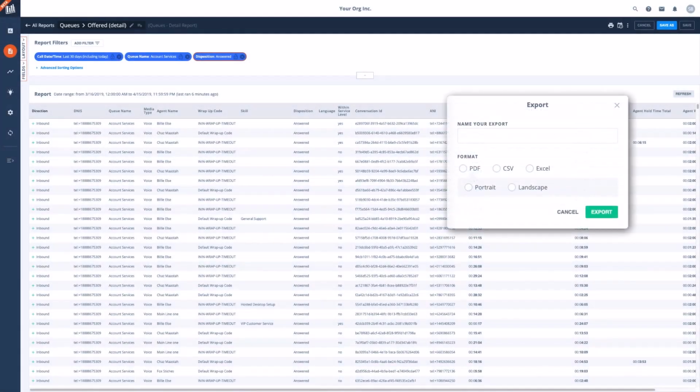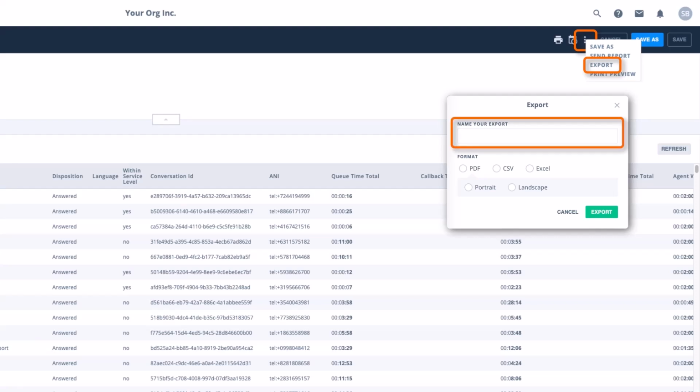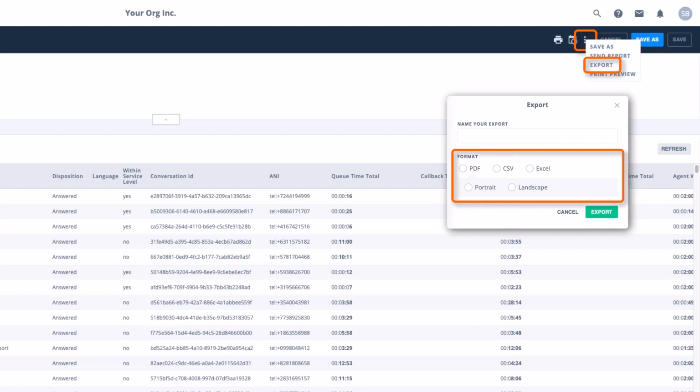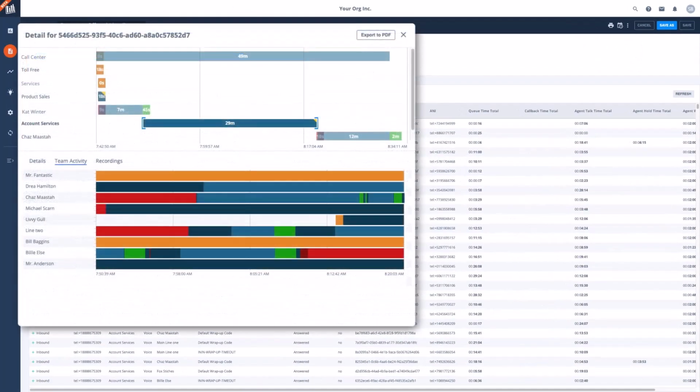We've also made it simple and flexible for you to export these reports in a variety of ways, so you can continue merging this data with other tables from other sources, import it into an FTP, or continue exploring offline. To export a summary or detail report, click on the More Options button on the right-hand side of the report's title bar, followed by the Export option from the drop-down menu. Title the export file, choose the following options, and click Export to export the cradle-to-grave data, which will include the details for each leg. Click on the Export to PDF button in the top right corner of the cradle-to-grave window.